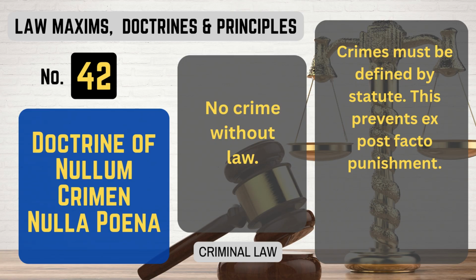Number 42. Doctrine of Nullum Crimen Nulla Poena. What it means. No crime without law punishing it. Crimes must be defined by statute. This prevents ex post facto punishment. That's Doctrine of Nullum Crimen Nulla Poena.